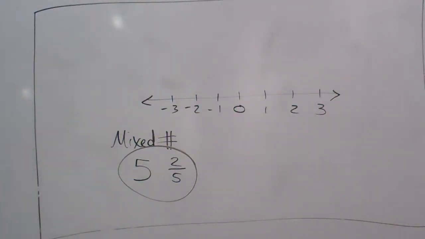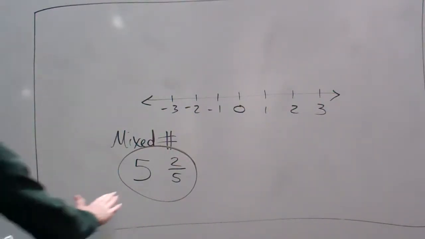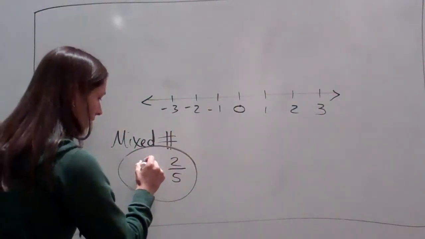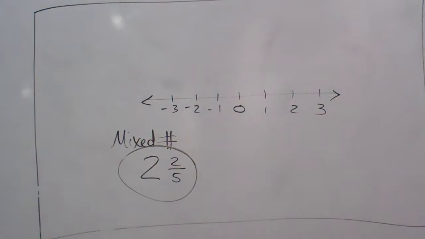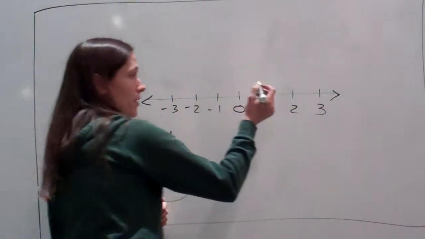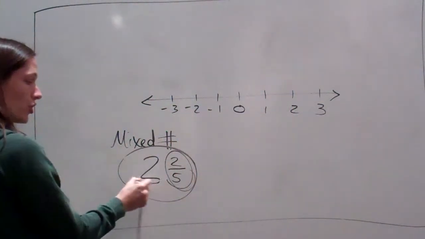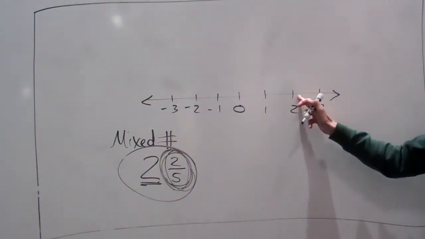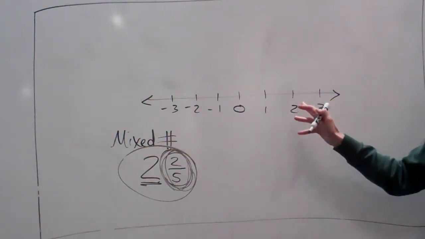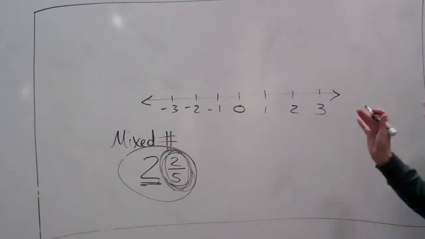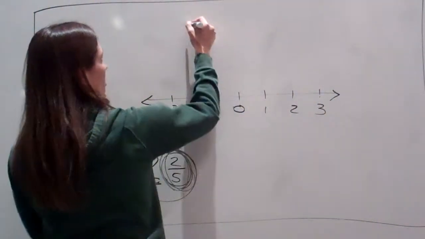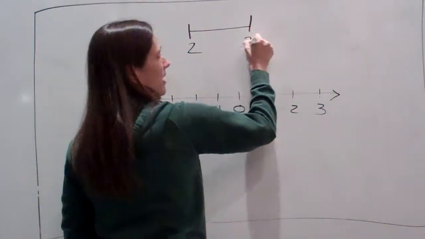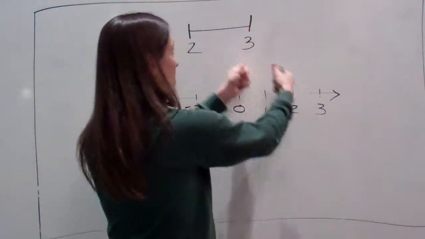Now, what I want you to see is that when we're looking at a number line, where do I get the 2/5? Let's make this 2 and 2/5, and let's say I asked you to show me 2 and 2/5. Whenever you're looking at 2 and some more, that means there are going to be other tick marks in between 2 and 3. So I'm going to take 2 and 3 and bring it up here and make it a larger scale. It's almost like I've taken a magnifying glass.